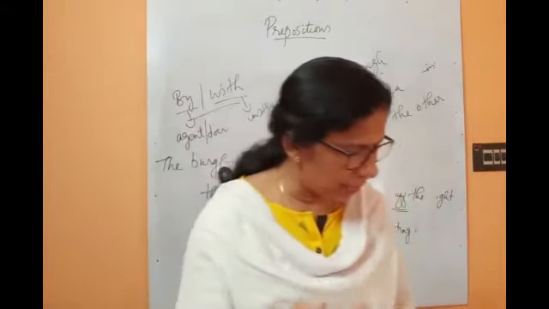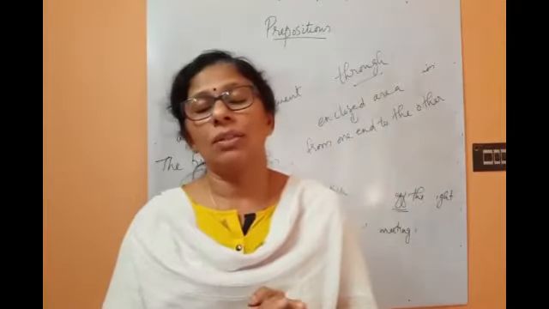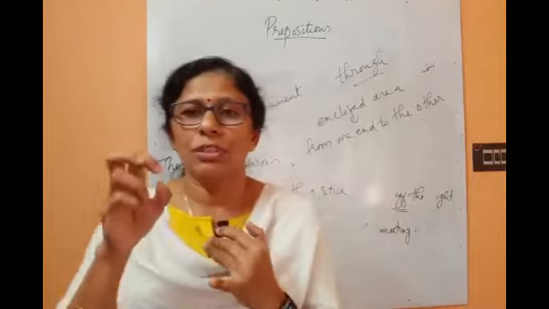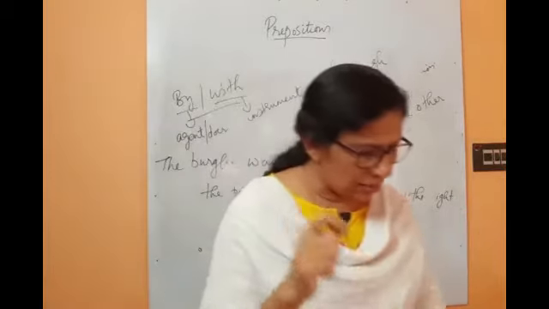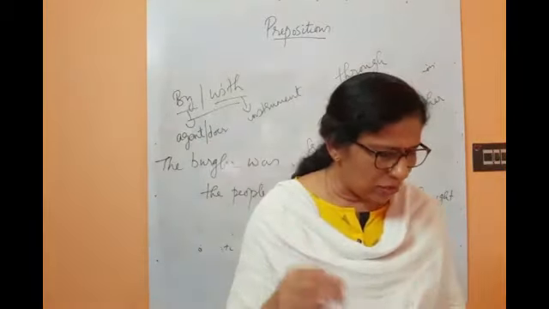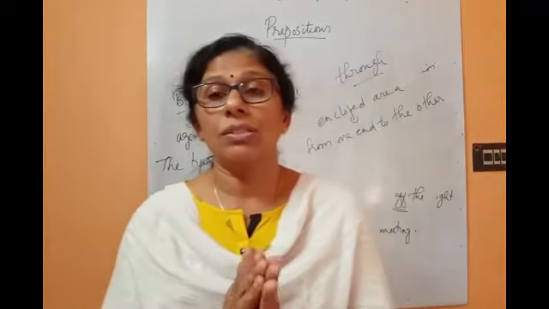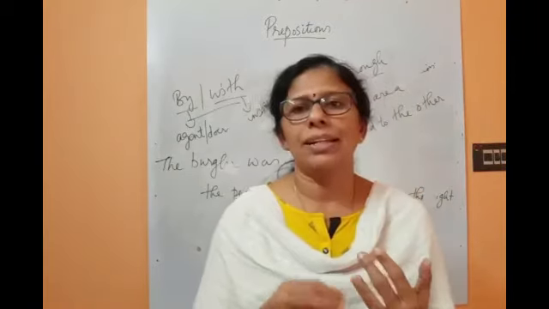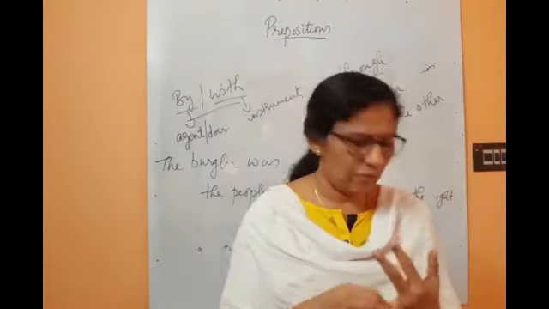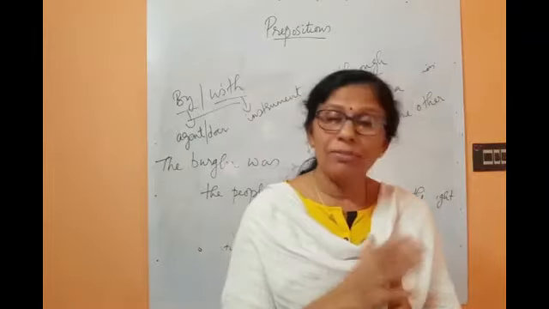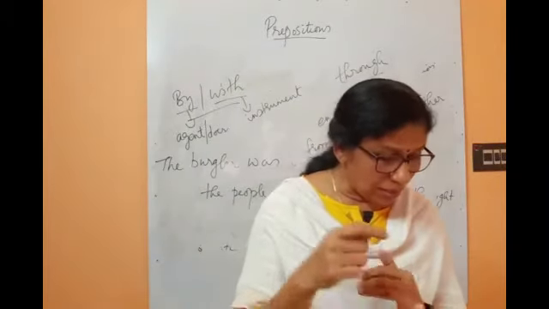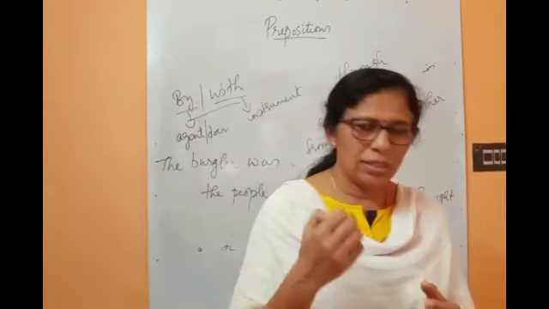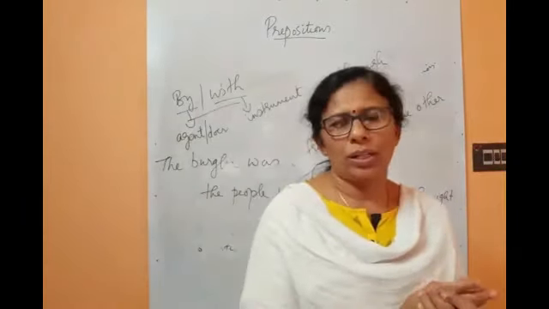Okay, we have come across a number of prepositions now, and we'll just revise them quickly one by one. First we started with prepositions of time: at, on, and in. We know that at is used for a definite point of time: at 3 o'clock, at midnight, at dawn, at night, at Christmas. For festive seasons we use at. Next one, on. On is used for days and dates: on Monday, on 20th November. And in we use for parts of the day, month, year and season: in winter, in 2020, in December, and also in the morning, in the afternoon.